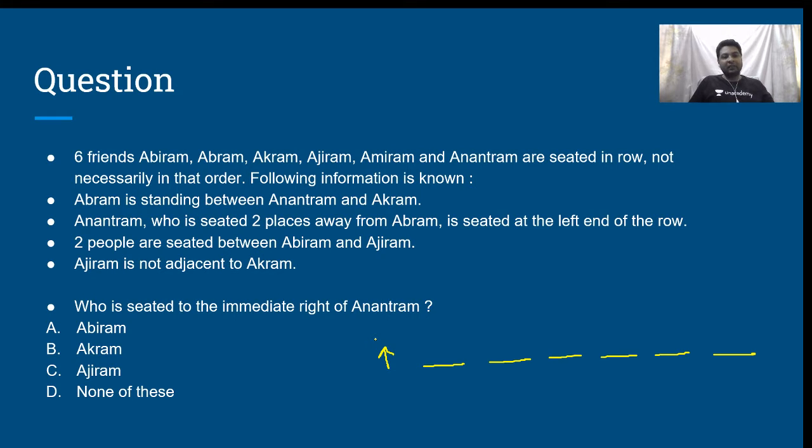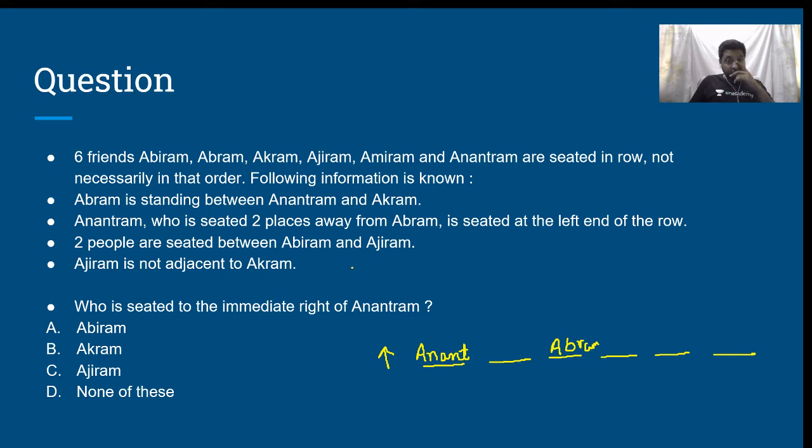Abram is standing between Anantram and Akram. Anantram is seated 2 places away from Abram, is seated at the left end of the row. Therefore, Anantram is seated at the left end of the row. Now, this person Anantram is 2 places away from Abram, which means this has to be Abram. Okay. Next, when this is Abram, let us go further.